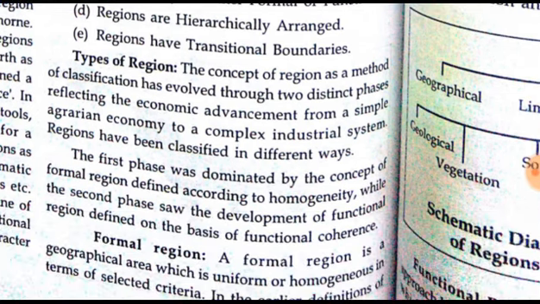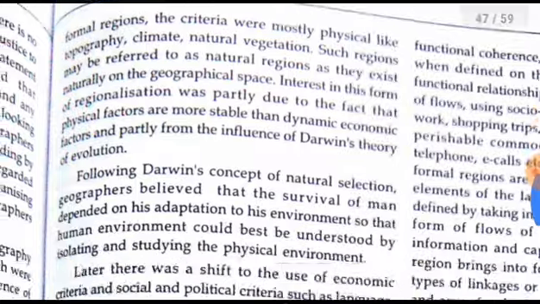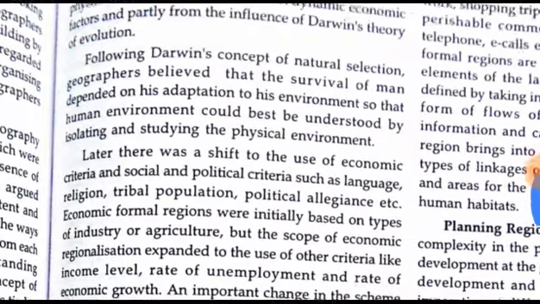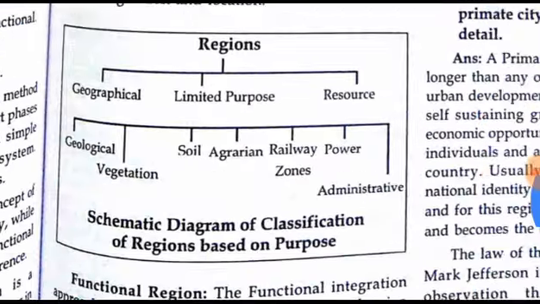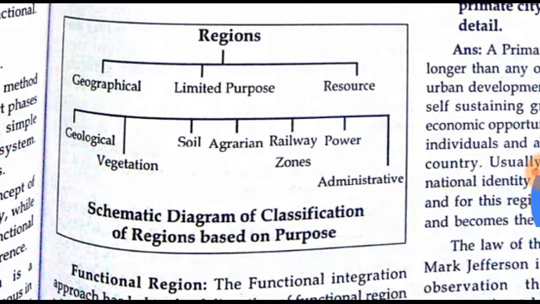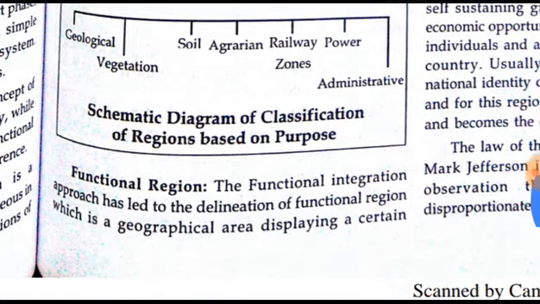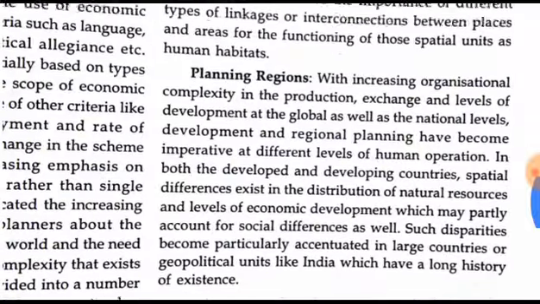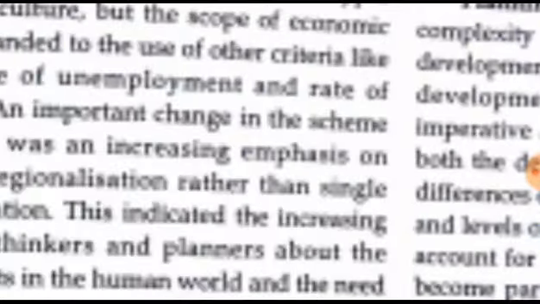These are the types of regions, mainly formal regions and functional regions. Here you can see the schematic diagram of the classification of regions based on purpose: geographical regions, limited-purpose regions covering geology, vegetation, soils, agrarian, railway zones, power, administrative. So there are three types of region: formal, functional, and planning region.